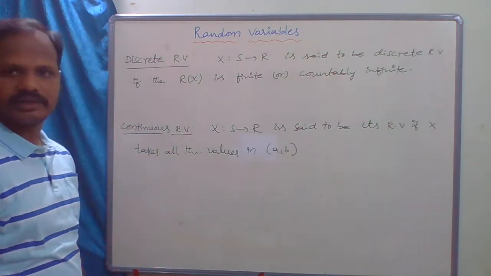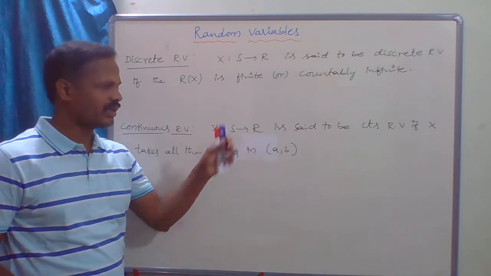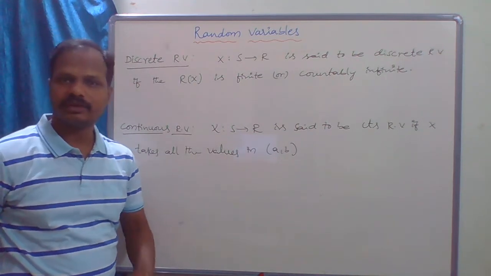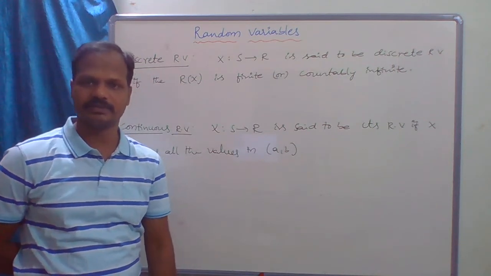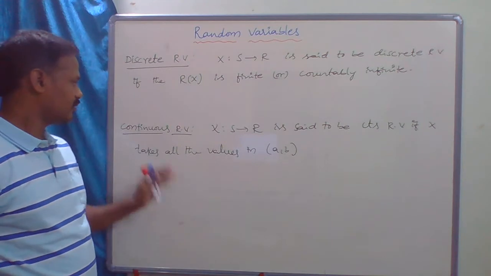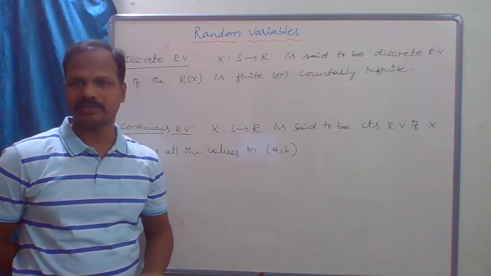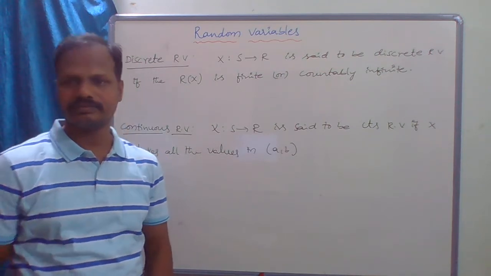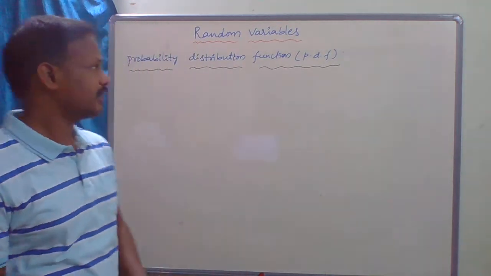So it takes an infinite number of values. Simply, we can define that a random variable X is said to be discrete if it is defined on a discrete sample space. A continuous random variable means it is defined on a continuous sample space, then it is called a continuous random variable.